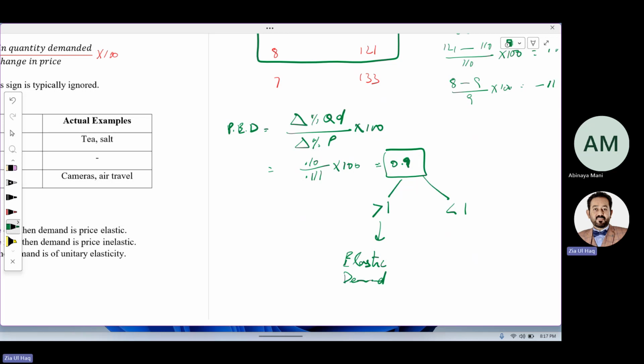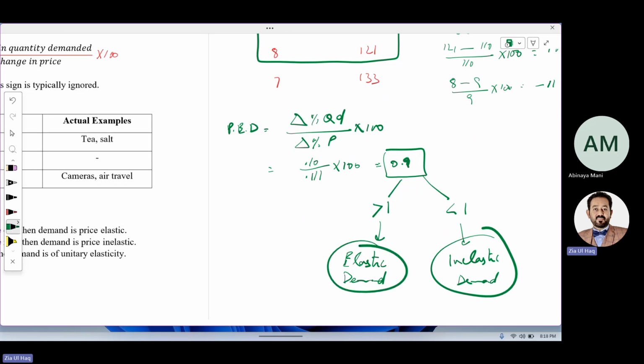If the answer is lesser than 1, we will say inelastic demand. Meaning change in price will make very small change in demand. Demand will not be affected as per change in price in case of inelastic demand.